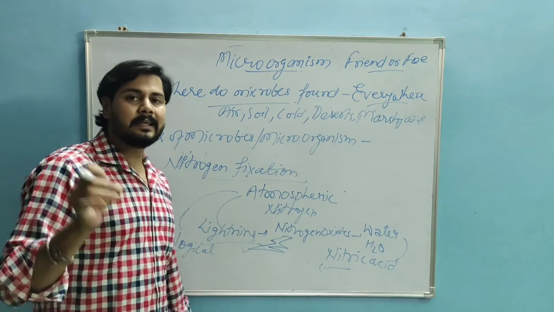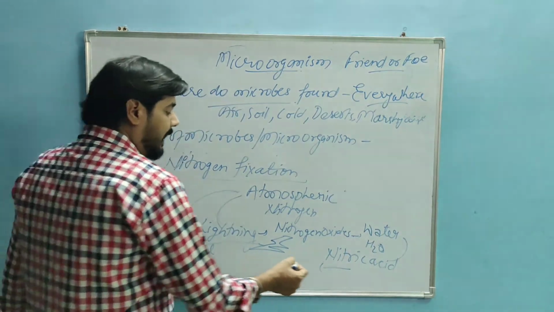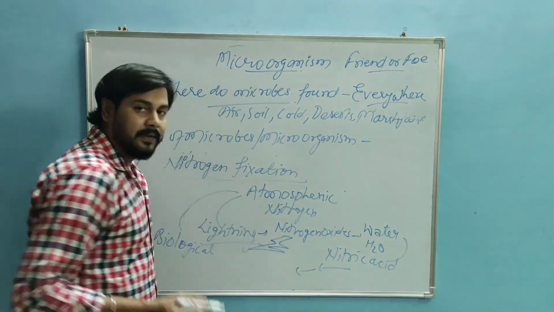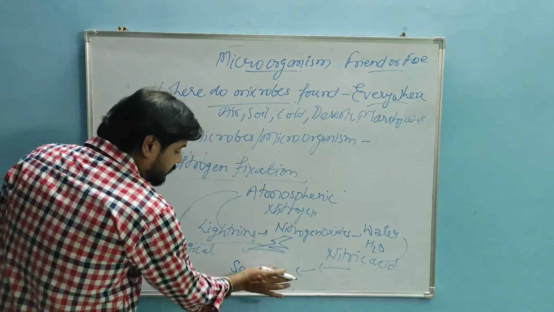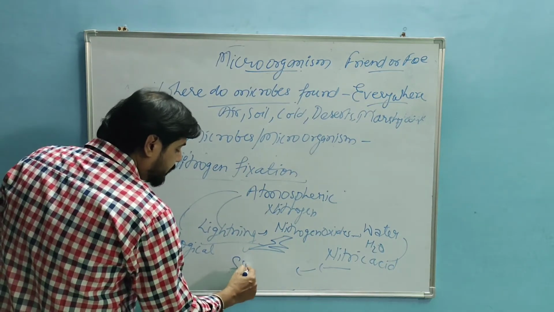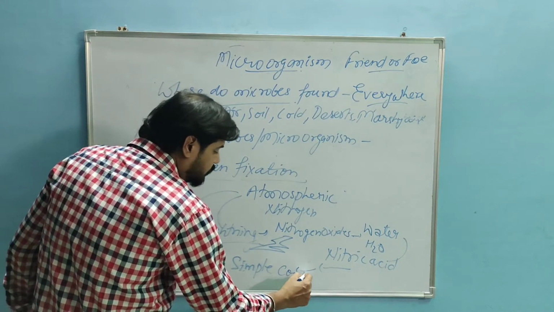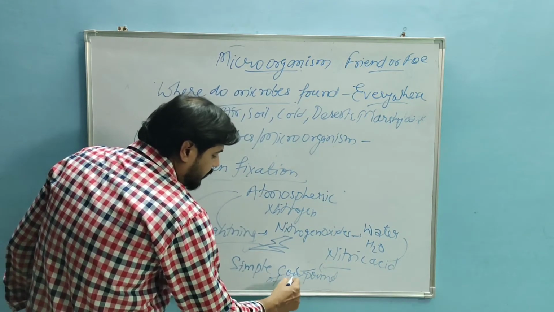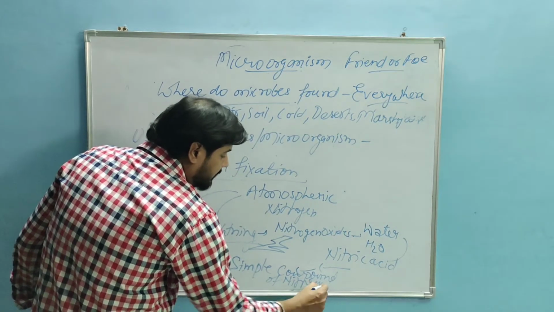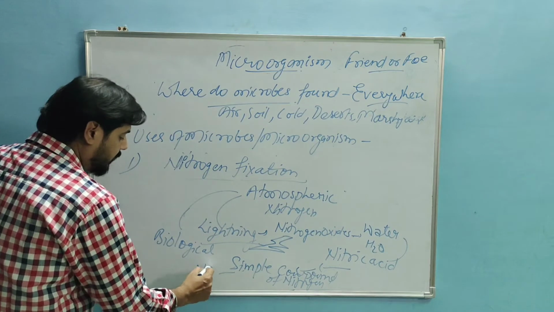In the soil calcium carbonate is present, and then this nitric acid is converted into simple compounds of nitrogen, which means nitrates.